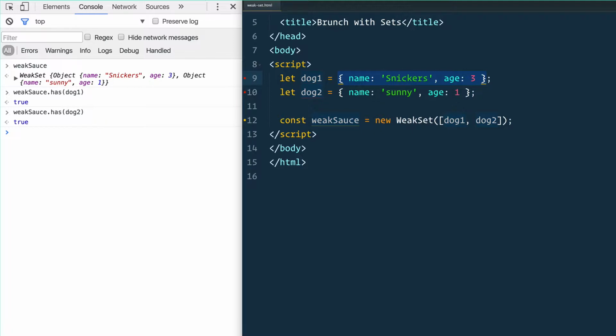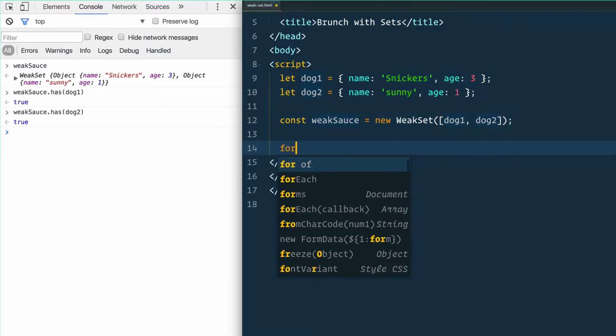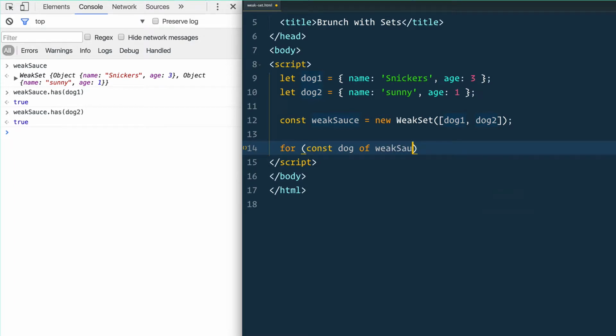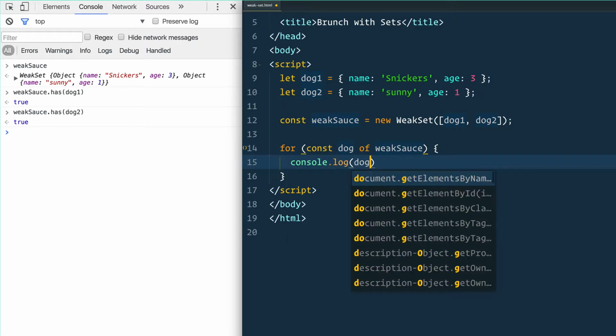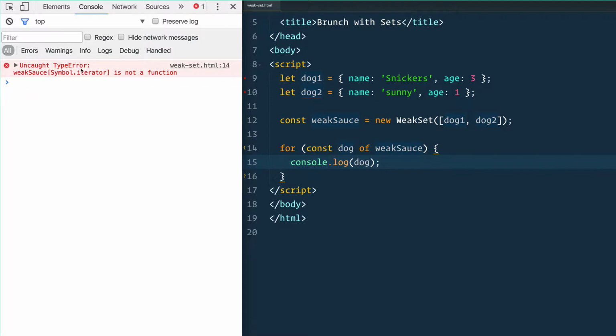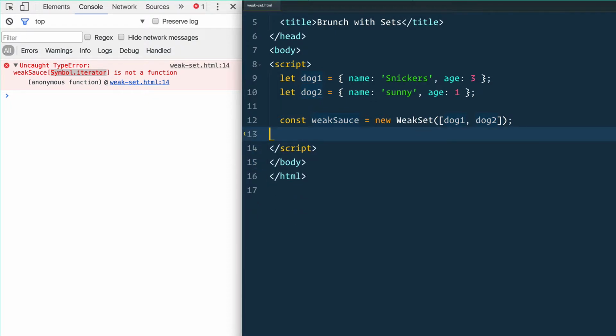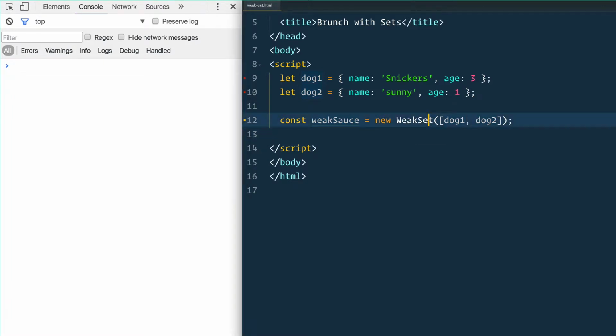The other thing we need to know about it is you cannot enumerate, or you cannot loop over it. So we couldn't do our for const dog of weak sauce and then console log dog. Watch the error that it gives us. Symbol.iterator is not a function. There is no iterator on a weak set like there is on an array or on a set or any of the other things that we can use a for of on. So that's out the window. And so you might be saying, well, that's kind of weak. Why would I ever want to use that?